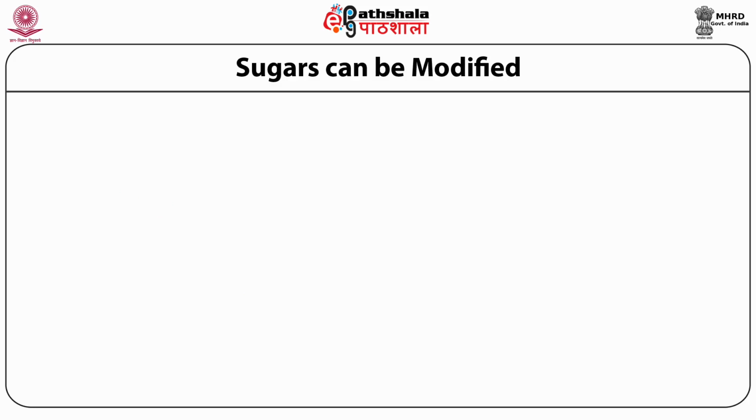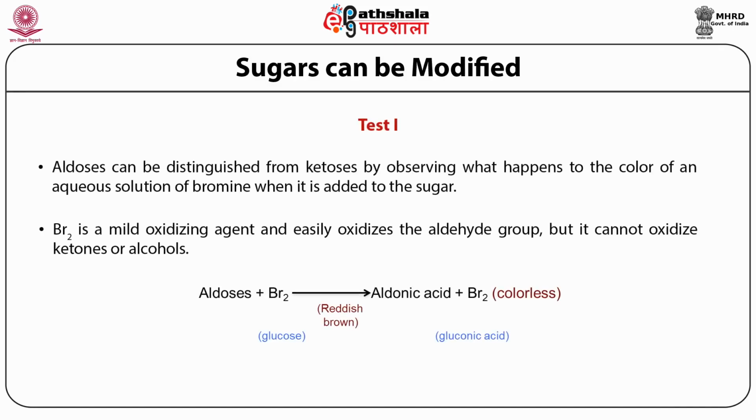So now let's just have a look at a series of reactions that can be used in laboratory conditions to quantitate sugar in an aqueous solution. So some of these reactions are also important because they can distinguish between aldoses and ketoses. One very simple reaction that is used to distinguish an aldose from a ketose makes use of an aqueous solution of bromine. So when an aqueous solution of bromine is added to a solution that contains an aldose, the bromine, which is reddish brown in color,